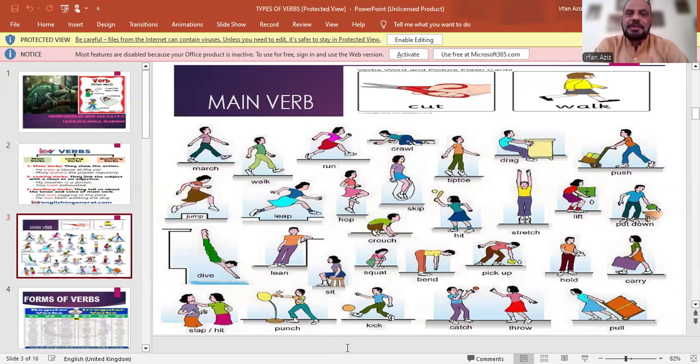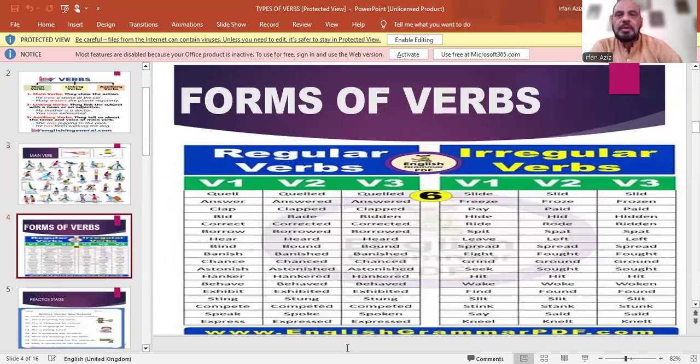It has different kinds of forms, as I discussed earlier, like march, walk, run, crawl, tiptoe, hit, stretch, pick up, catch. All the main verbs are necessary to make different kinds of tenses. We can't make tenses without using main verbs.